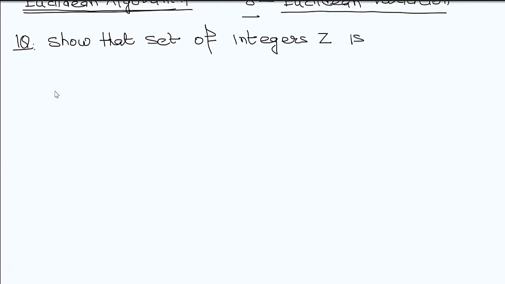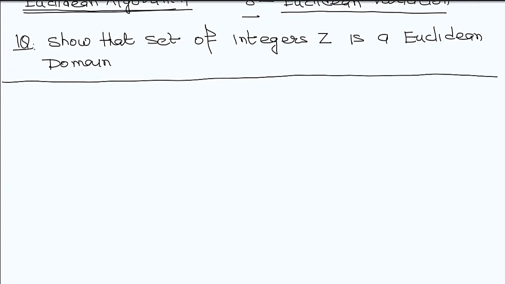First question: show that the set of integers Z is a Euclidean domain. We know it is an integral domain already, so we have to prove it is a Euclidean domain. That means we take a function that satisfies those properties.